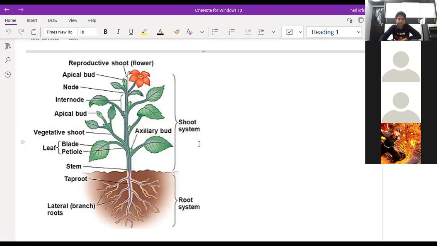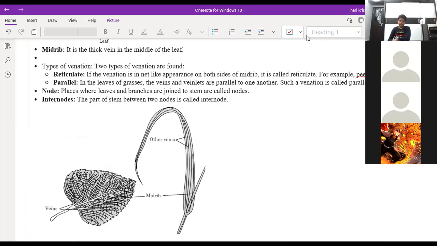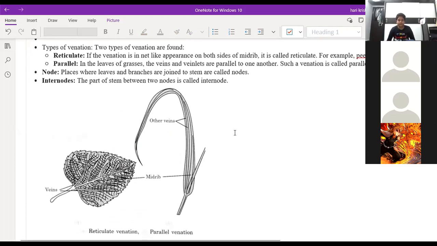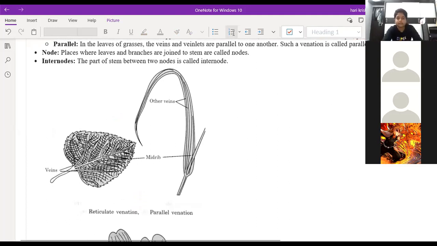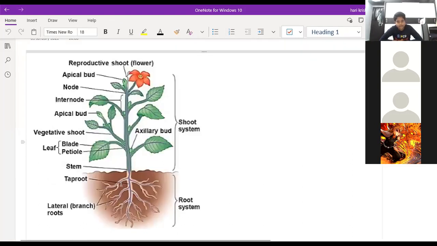Sir, once again, can you show that picture? One minute. Can you see now? So it is reticulate venation and parallel venation.